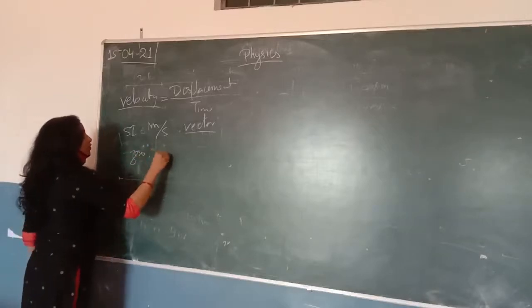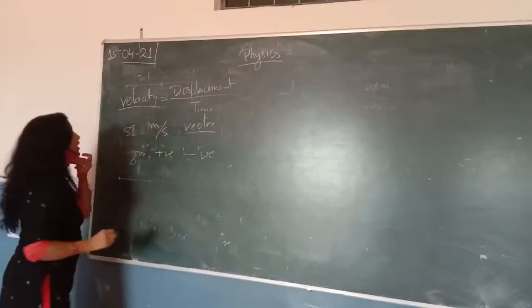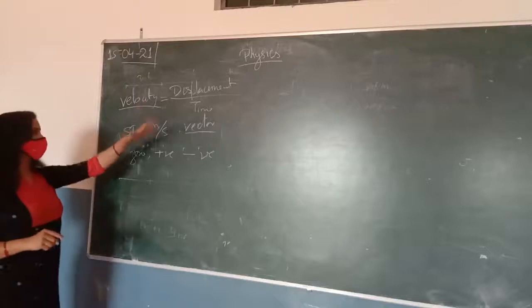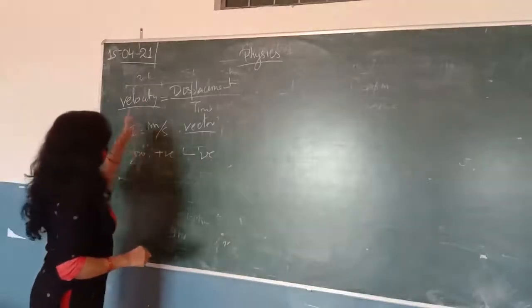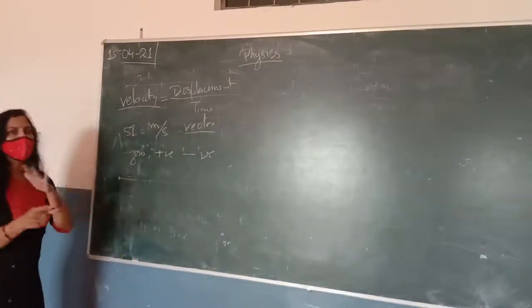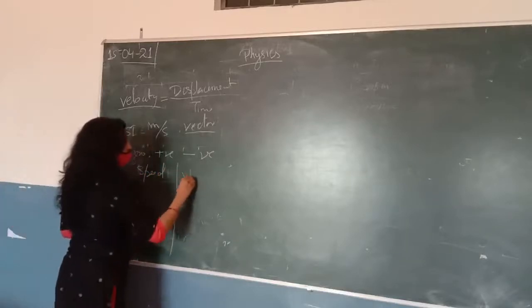The displacement can be positive, and it can also be negative. Since the displacement can be 0, positive, or negative, the velocity can also be 0, positive or negative. So now we can differentiate between the speed and the velocity.